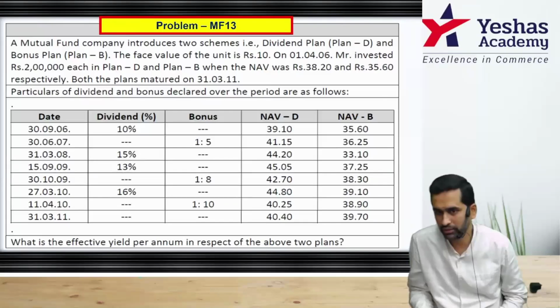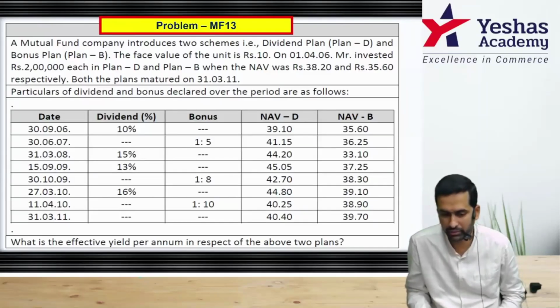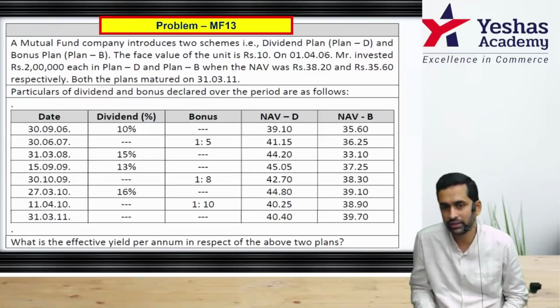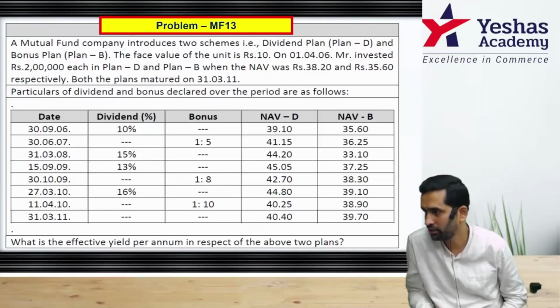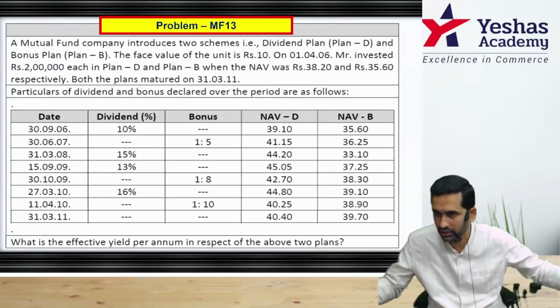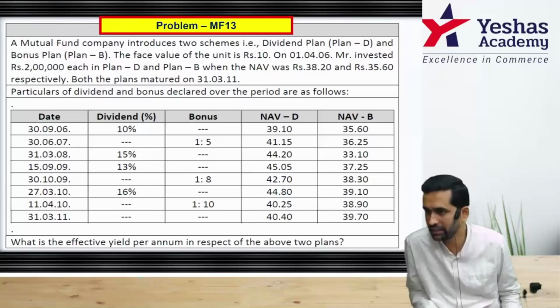Same way bonus plan, you have to find out bonus here 3 times, 1 by 5, 1 by 8 and 1 by 10, and everything is finally sold on 31st March when the rate is 39.7. Again here you will get total return. You have to then calculate annualized return.